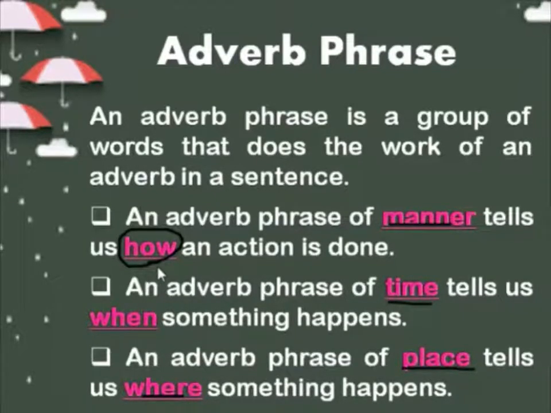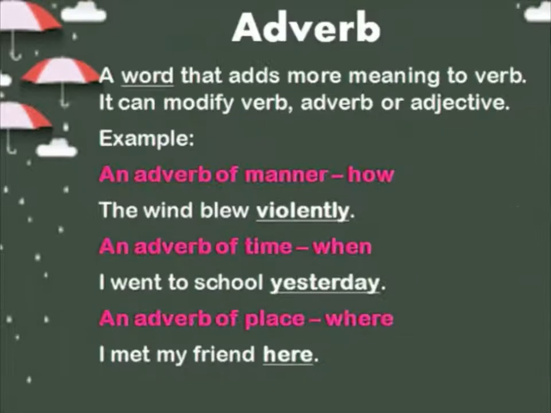That means when you ask the question how and get an answer, that is an adverb phrase of manner. When you ask the question when, and the answer you get is an adverb phrase of time. And when you ask the question where, you get an answer for an adverb phrase of place. Let us understand it better by looking at what is an adverb. Okay, what is an adverb? A word that adds more meaning to a verb. It can also modify a verb, adverb or adjective.